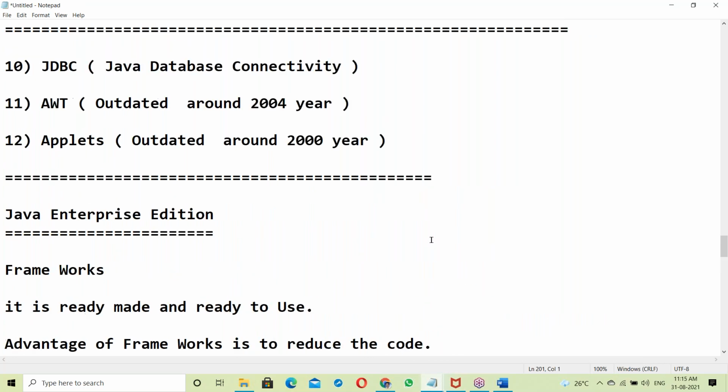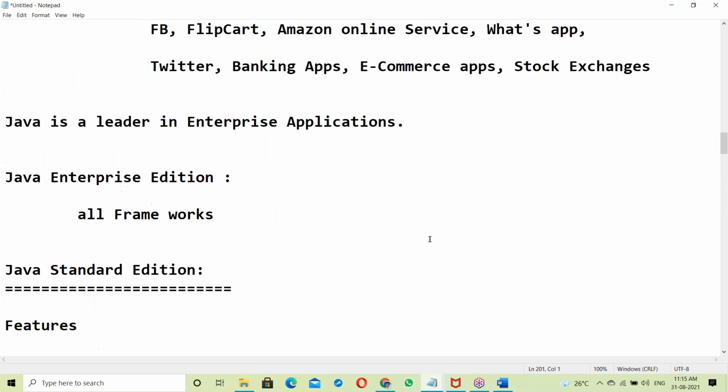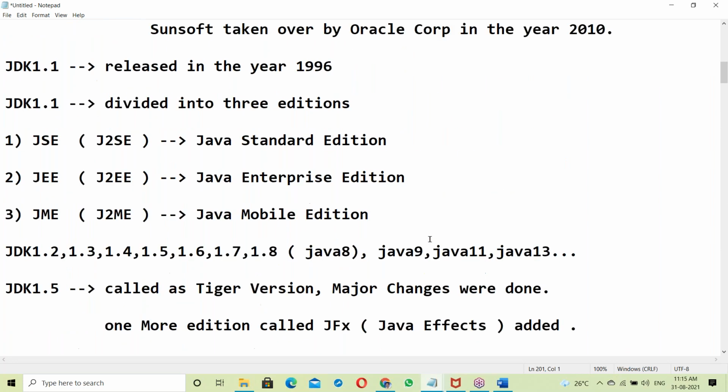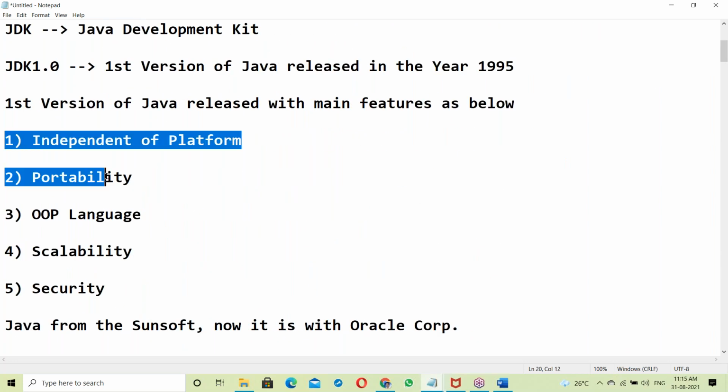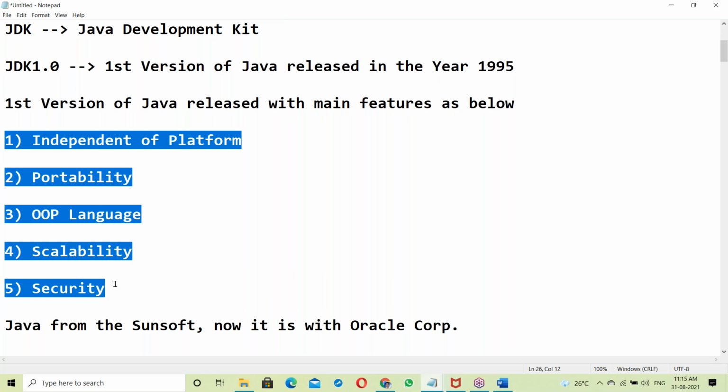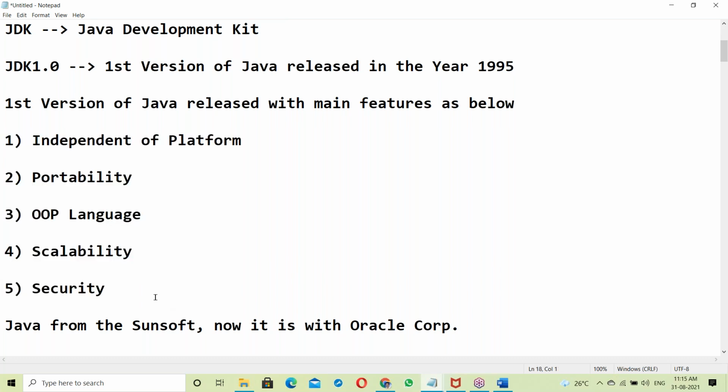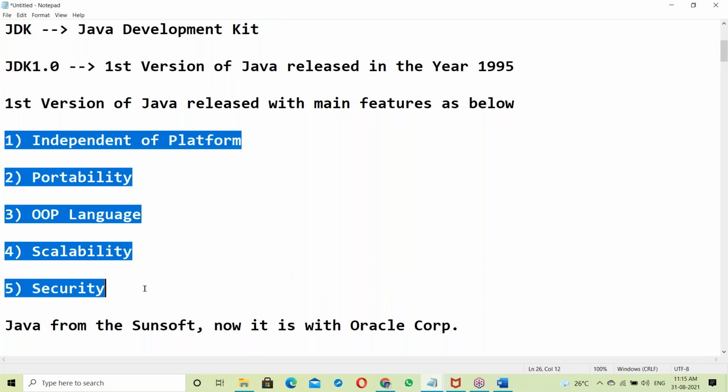Tomorrow I'm starting the topics, beginning with platform independence. I will explain very clearly, like spoon feeding, each and every point to point. So don't worry about it. I'll be like a friend here.